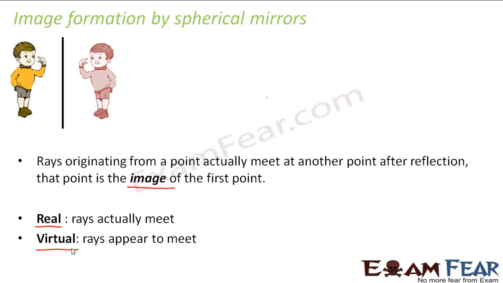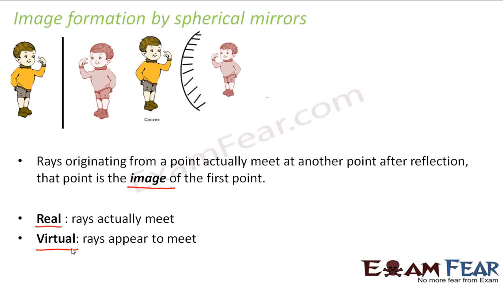The image which you see is basically a virtual image, right? Where the rays of light appear to meet and you can see an image of yours. The virtual image is generally an erect image. That means it is straight. The way you are, your image is in the same way.